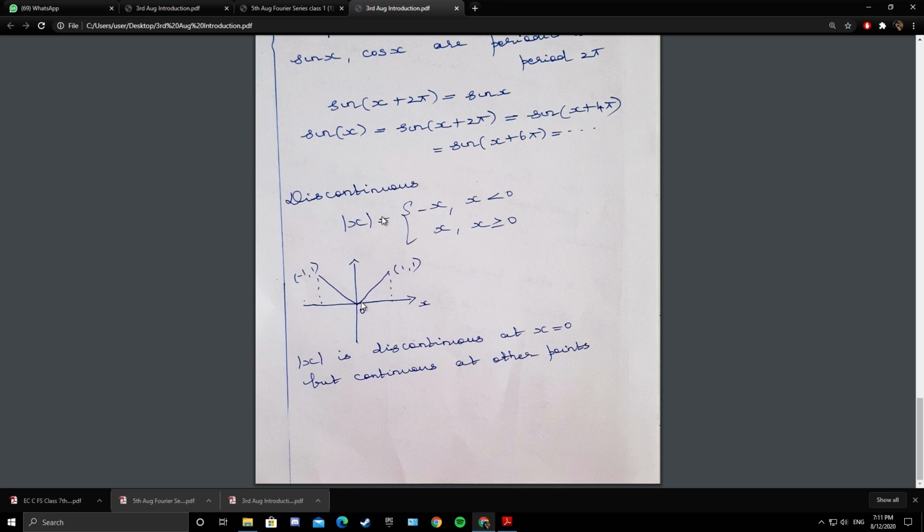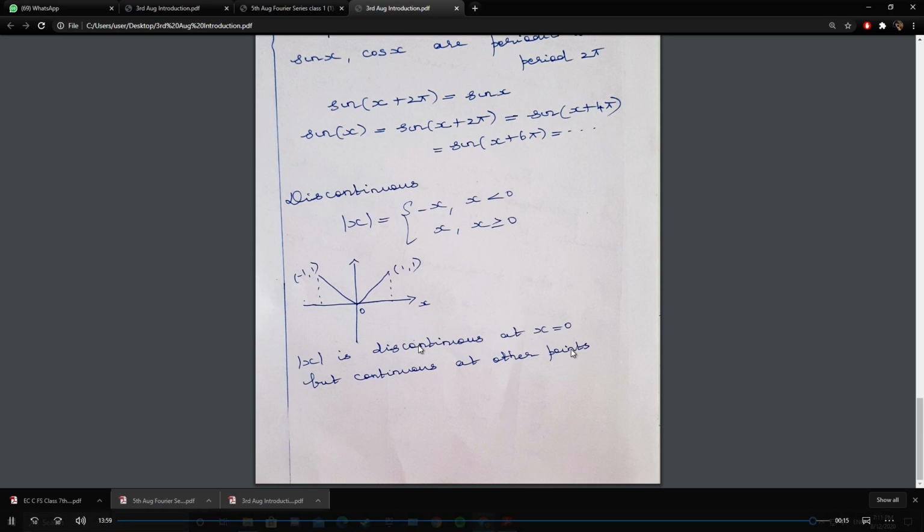See, this function has a break at x equals 0. It is mod x minus x for x less than 0, and plus x when x is greater than or equal to 0. So it breaks at x equals 0. So it is discontinuous at x equals 0 but continuous at all other points. So mod x has a discontinuity only at x equals 0. This is a simple example of a discontinuous function.